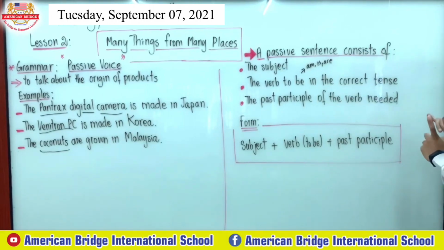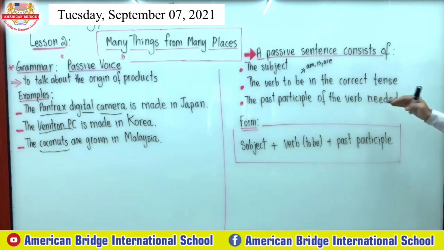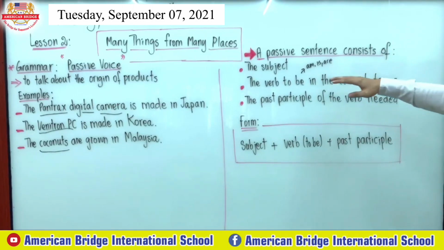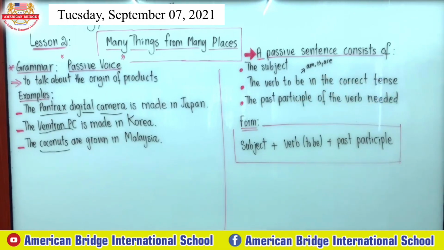We do have present tense and past tense, but in today's lesson, we focus only on the present tense, right? Another important thing is the past participle of the verb needed. So we have three parts: first is the subject, second is the verb to be, and last is the past participle in the sentence, right? Here is the form, so you can form any word into a passive sentence as well.